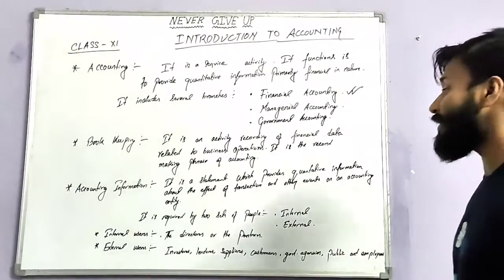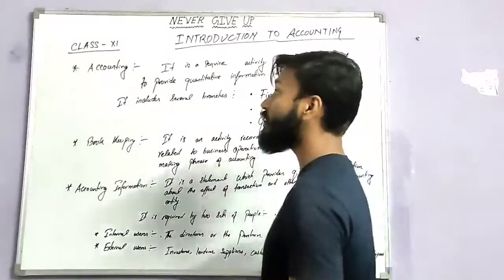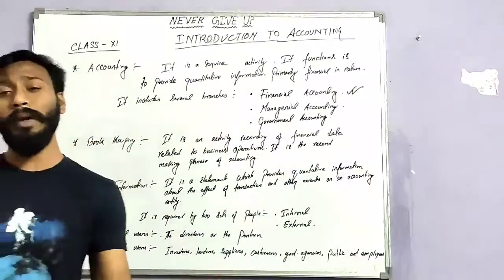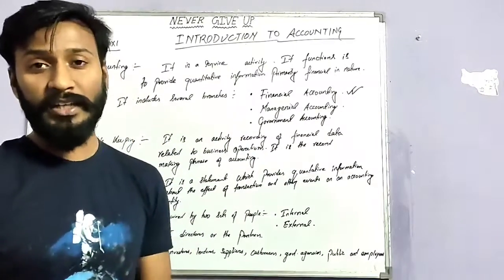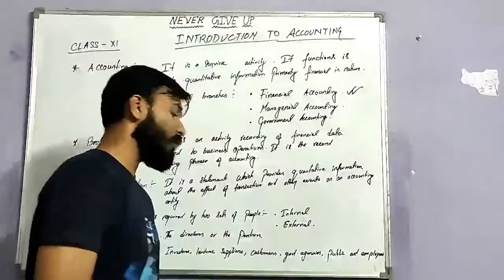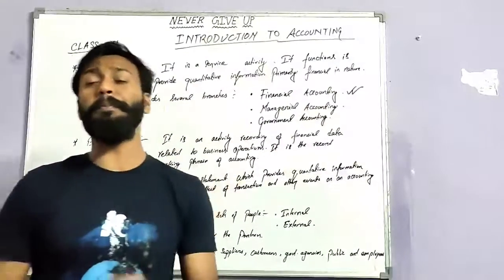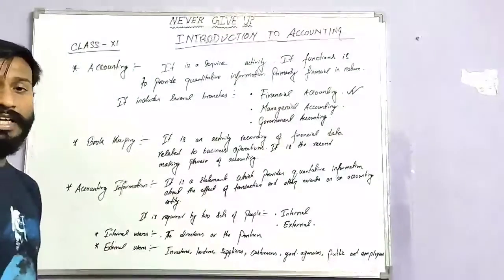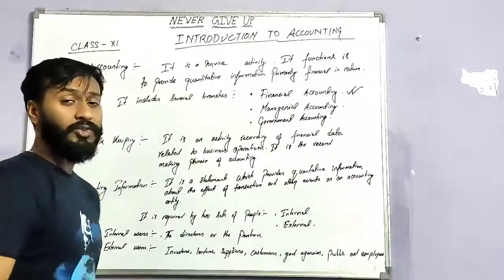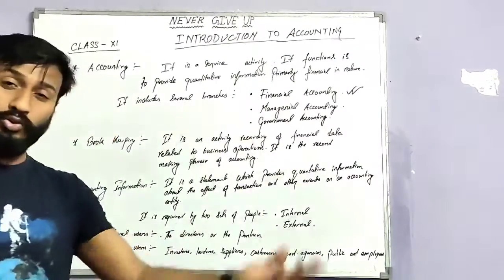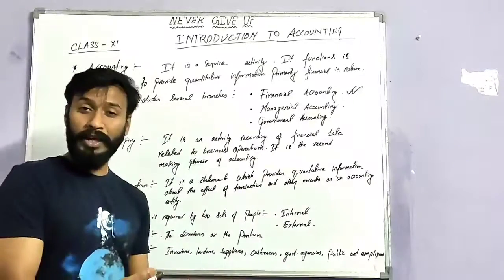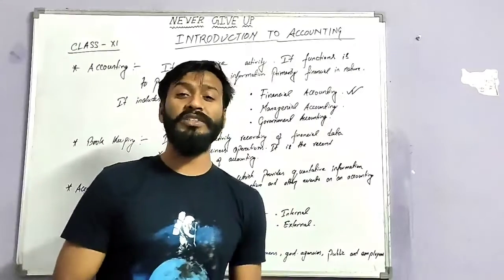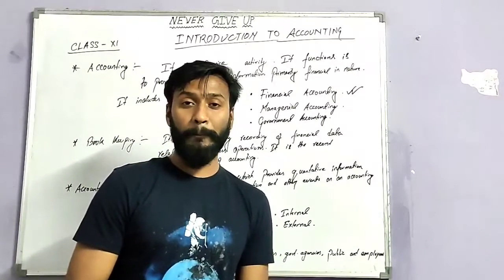In accounting information, there are two sets of people. First one is internal. Internal means the core member of the business, that is the director and the partners. Okay. The next is external users. External users are investors, those who invest, lenders, those who give money, suppliers, customers, government agencies, public and employees. These are the very common terms.